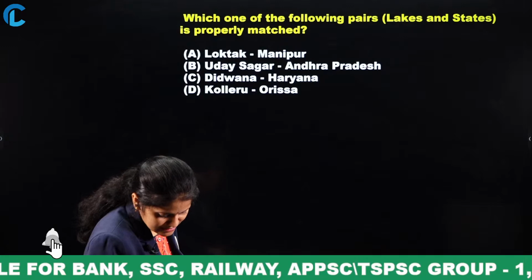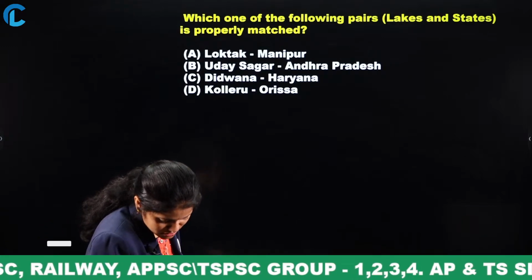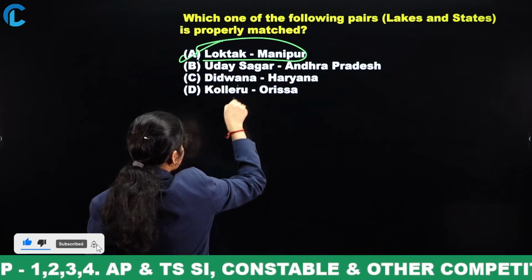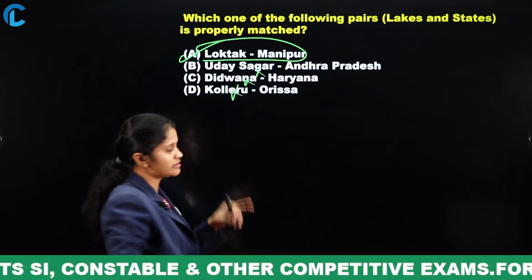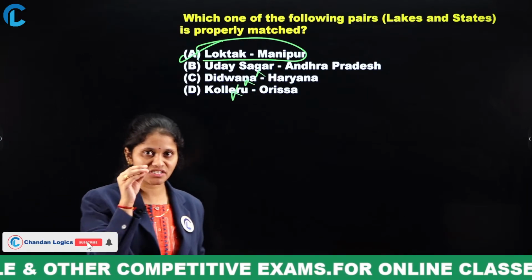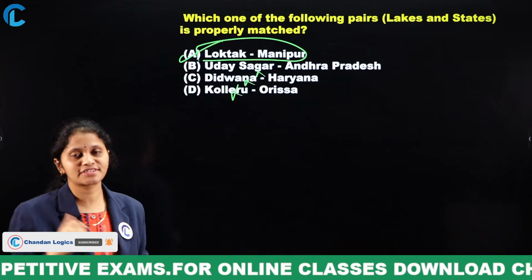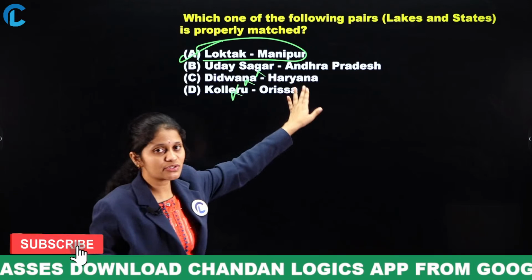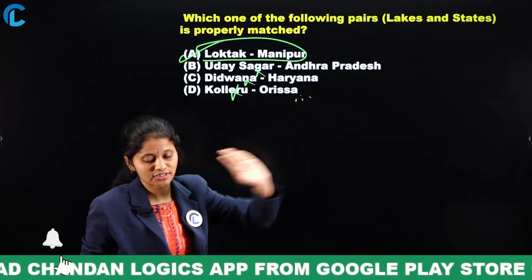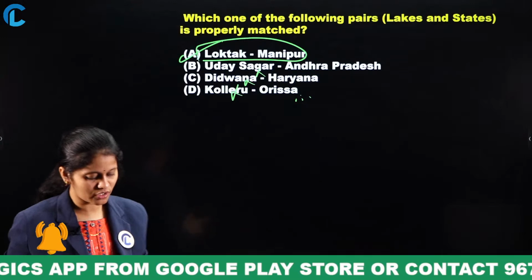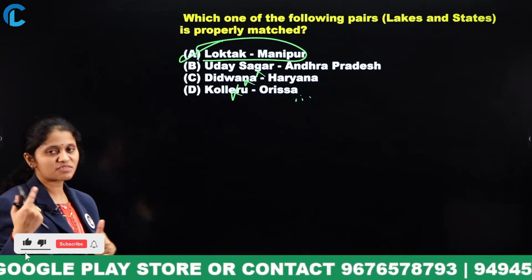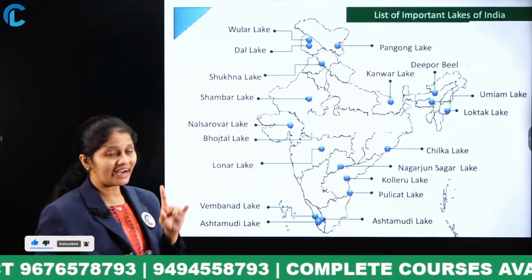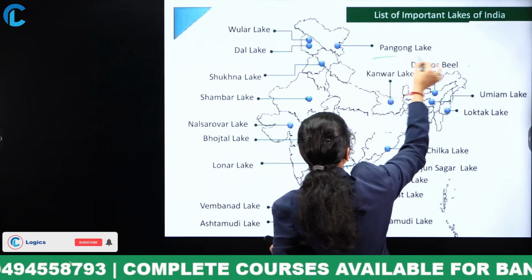Which of the following pairs of lakes are correctly matched? Option A is the perfect one. Loktak, Manipur is correct, but the remaining are all incorrectly matched. Now your work is to mention in the comment section which state Kolleru Lake is present in. In the same way, Didwana and Udaysagar were incorrectly matched based on their locations. Everyone go through this concept and try to mention it in the comment section by the end of the session. So here is the list of important lakes, and recently Pangong Lake is in current affairs.